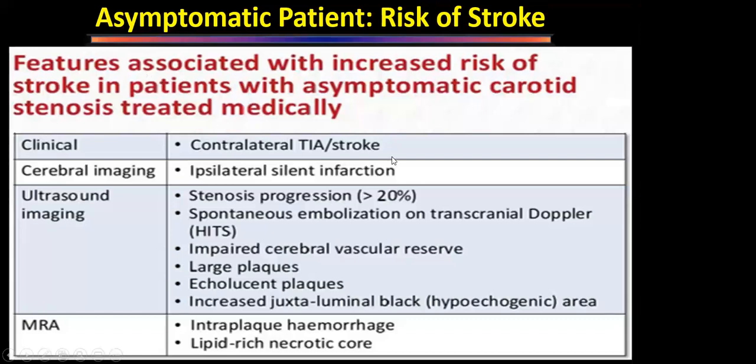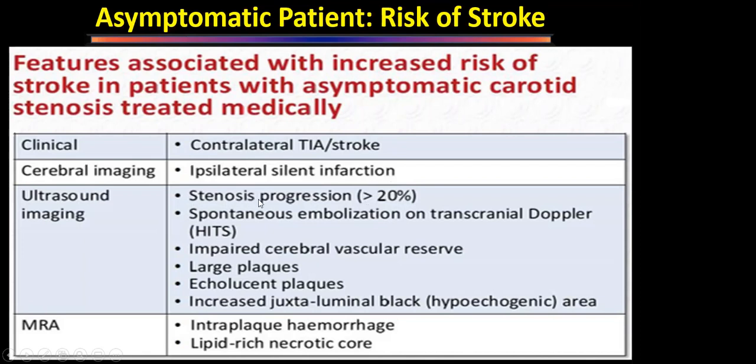So who are the patients who are more likely to develop a stroke? If the patient is asymptomatic and says, no, I don't want to undergo this procedure, I don't have any symptoms, why should I undergo the procedure? Then if that patient has some features, we'll have to tell them. If the patient has a history of contralateral stroke or TIA, obviously, if he has had a stroke on this side, the other side also we have to treat. If the CT scan or MRI shows a small infarct, a lacunar infarct or some infarct on the same side on which he has a stenosis, then even in the absence of symptoms of TIA or stroke, that patient will require surgery.